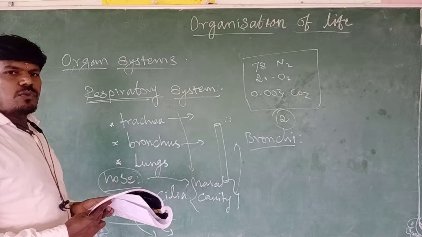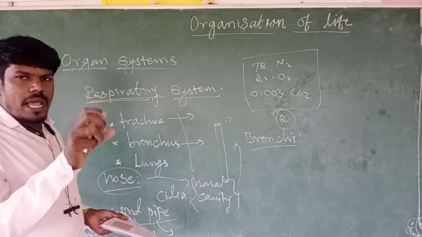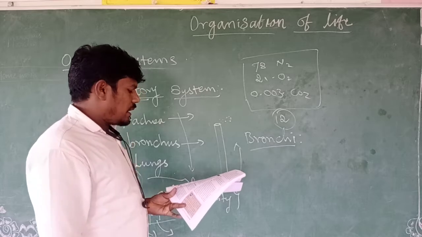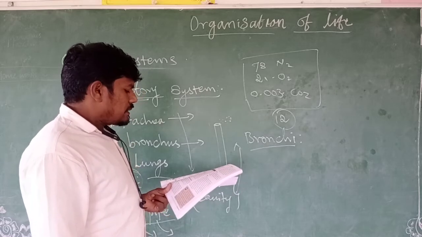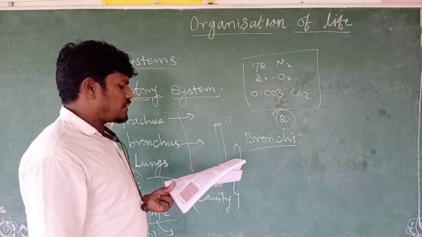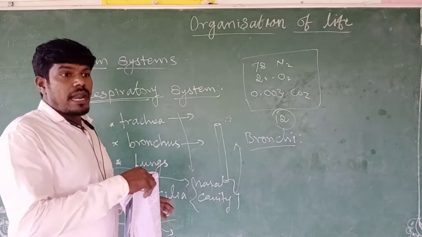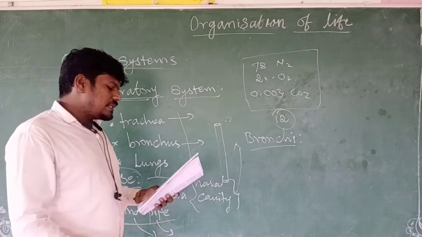So what do bronchioles mean? They are the finest divisions of the branches, finally hair-thin passages called bronchioles. And the lungs are organs present in the chest. The location of the lungs means the chest, or where they occur in our body. That means the chest cavity.